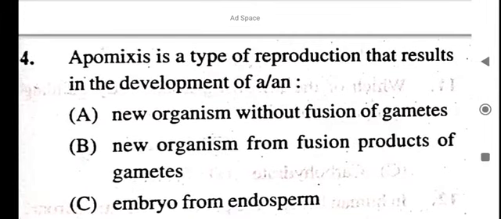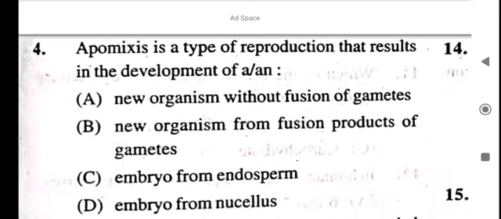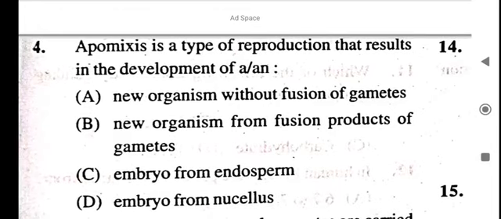Apomixis is a type of reproduction that results in the development of a new organism without fusion of gametes. New organism from fusion products of gametes, embryo from endosperm, embryo from nucleus.